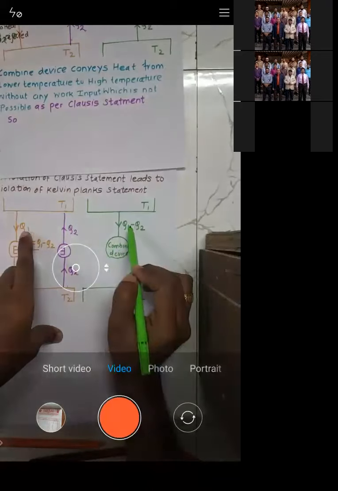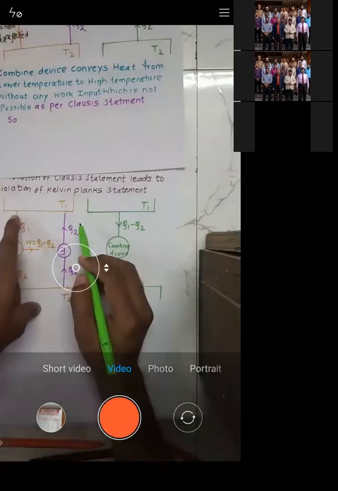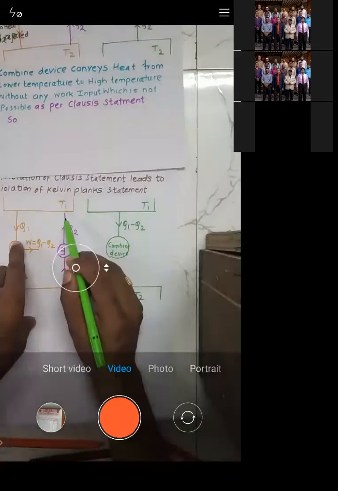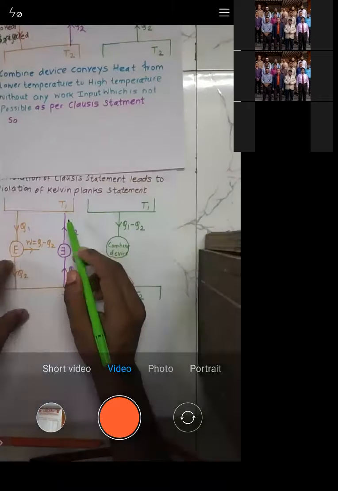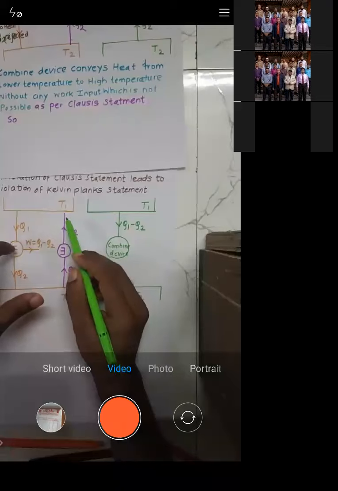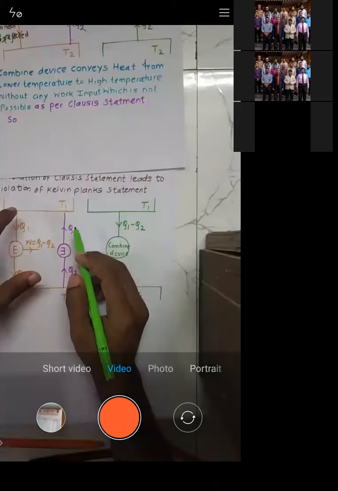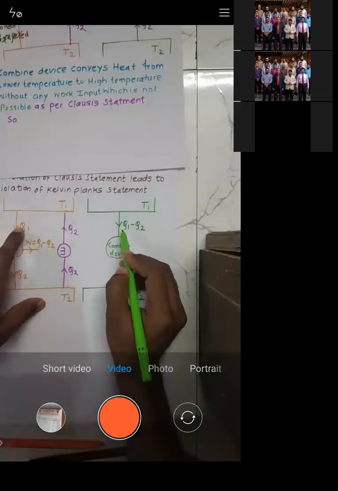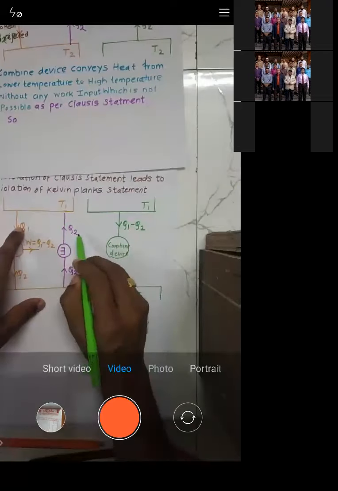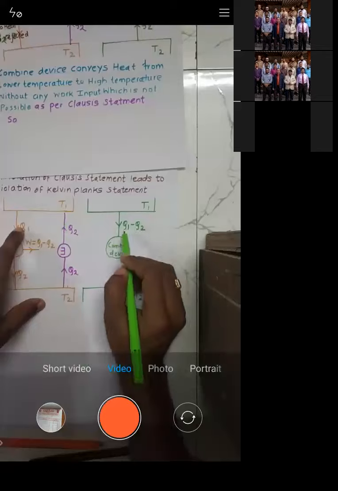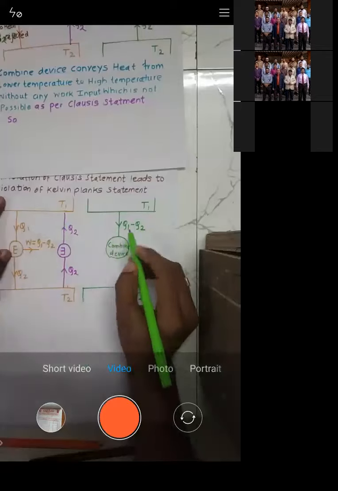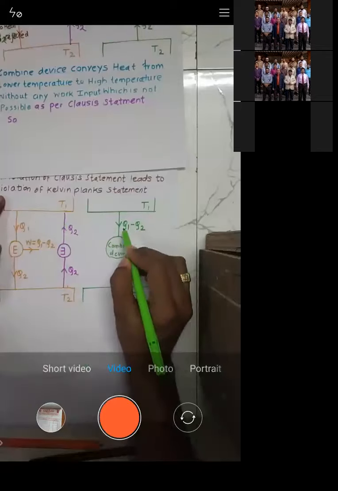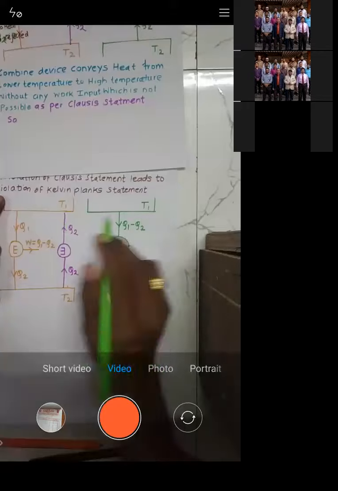So I am taking Q1 minus Q2. One is going downward, one is going upward, so one will have a plus sign and one will have a minus sign. The heat received, Q1, I have taken with a plus sign, and the heat rejected, Q2, with a minus sign. So it is Q1 minus Q2. You know that the amount of heat received is always greater than the amount of heat rejected.